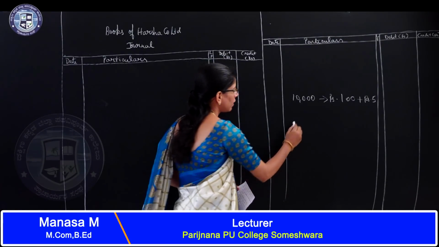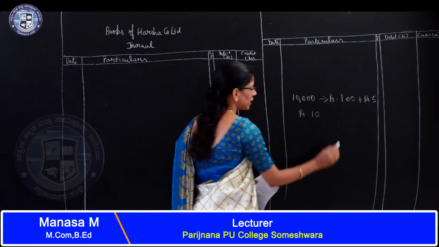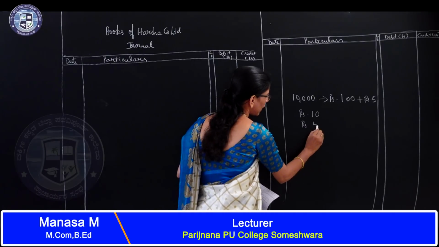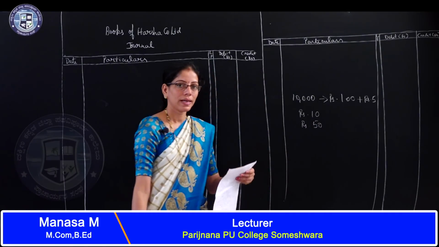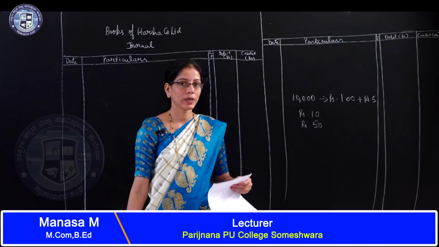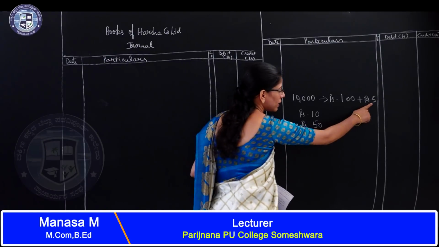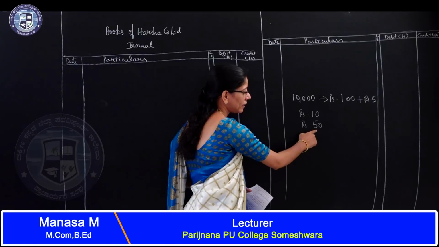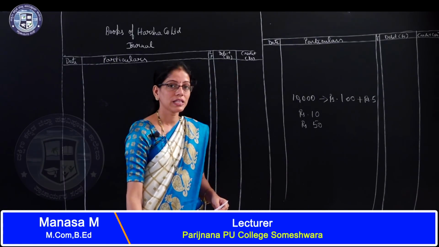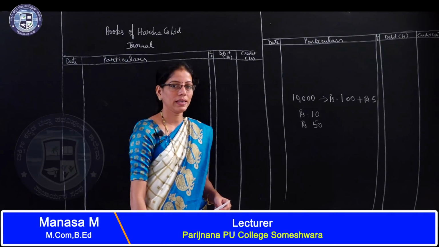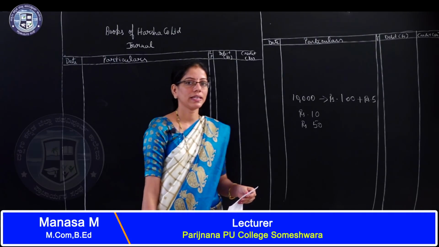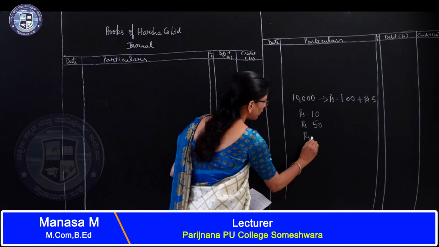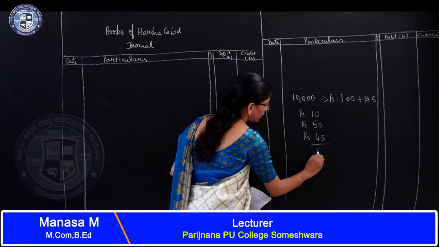It receives rupees 10 on application and rupees 50 on allotment. In bracket it is given including premium. This rupees 5 premium is included here in the allotment stage, means 45 rupees allotment money and rupees 5 is considered as premium, and rupees 45 on first and final call.